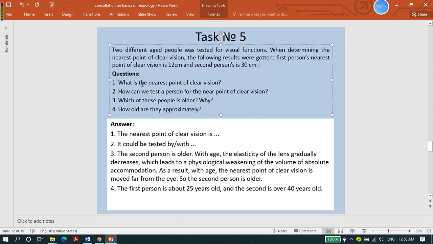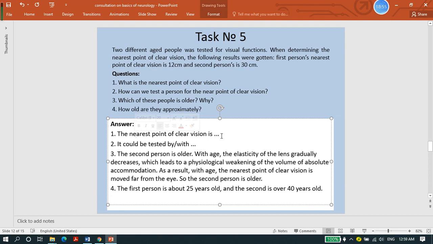Question number 1, what is the near point of clear vision? This question is about the visual analyzer, so you must give a definition of near point. I will say the near point of clear vision is the point nearest the eye at which an object can be placed and still have a clear and sharp image produced on the retina.